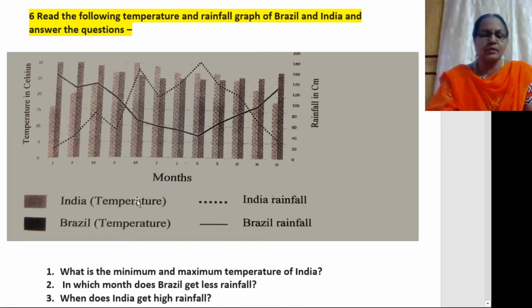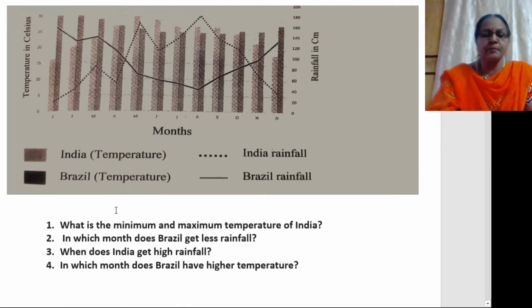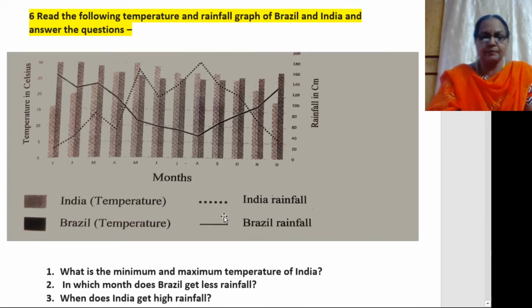Similarly, the bars shown here are temperature. Okay, and similarly the dotted lines will show the rainfall of India, and the continuous line that you can see here is the rainfall of Brazil. Now let's look at the question here. What is the minimum and maximum temperature of India?